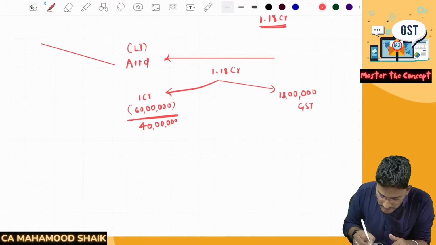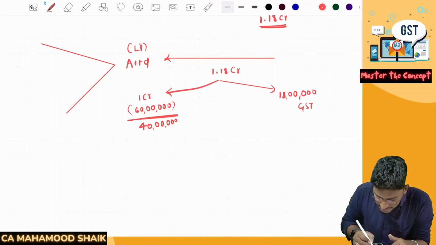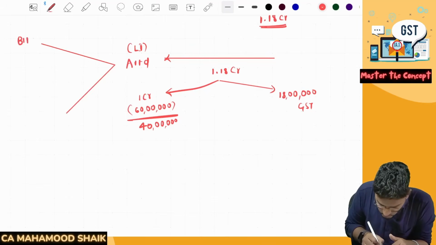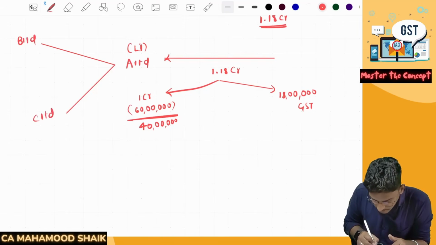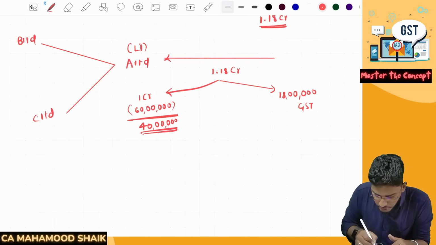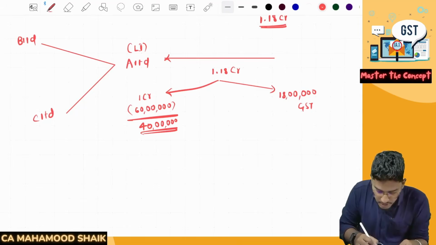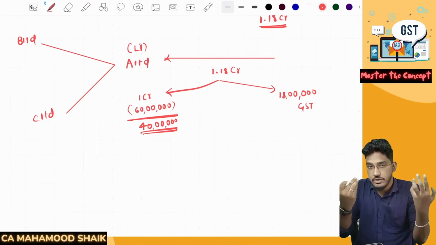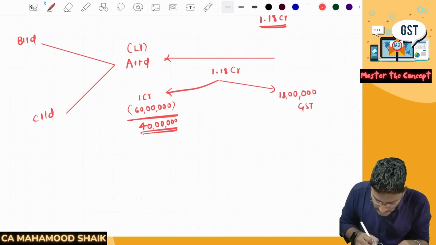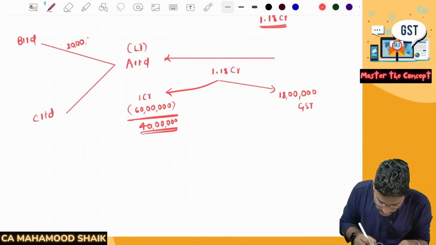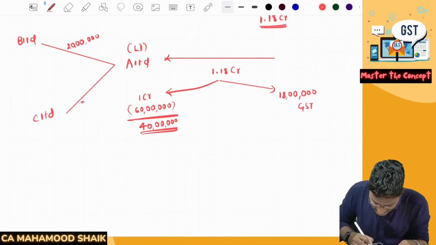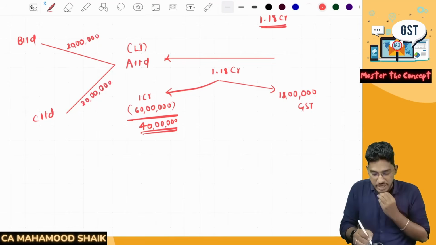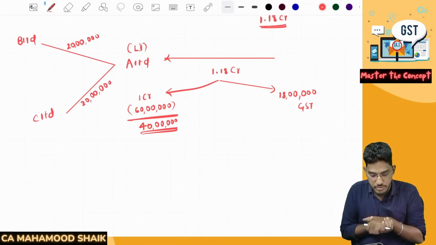So who are the co-insurers in our example? B Limited and C Limited. B Limited is one co-insurer, C Limited is another co-insurer. So this 40 lakh rupees should be given back to the co-insurers, because they have also come forward and taken the risk. So that's why A Limited will give 20 lakh rupees to B Limited, and 20 lakh rupees to C Limited. This lead insurer has shared 20 lakh rupees with each co-insurer.